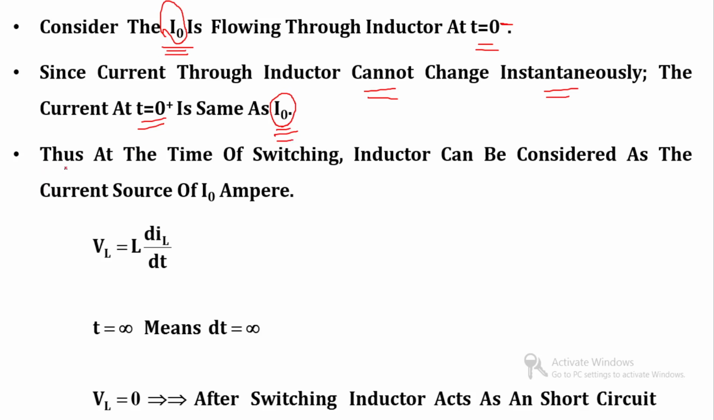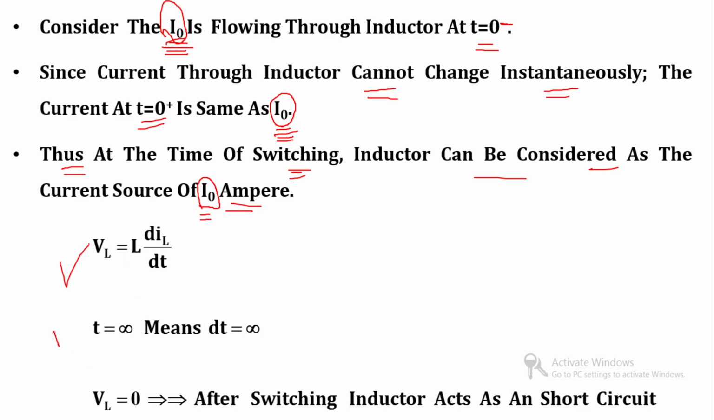So thus we can say that at the time of switching the inductor can be considered as a current source of I0 ampere. Clear? Because the inductor has a past history which is a non-zero current of value I0, after switching also it carries I0 ampere. So if the inductor has a current, it will act as a current source of I0 ampere.